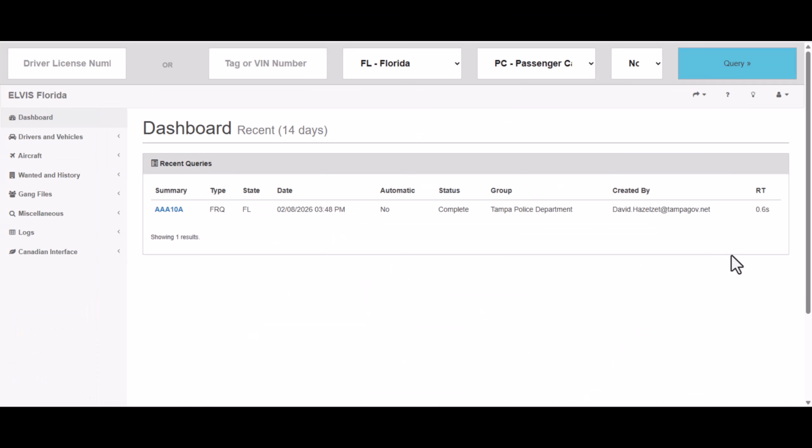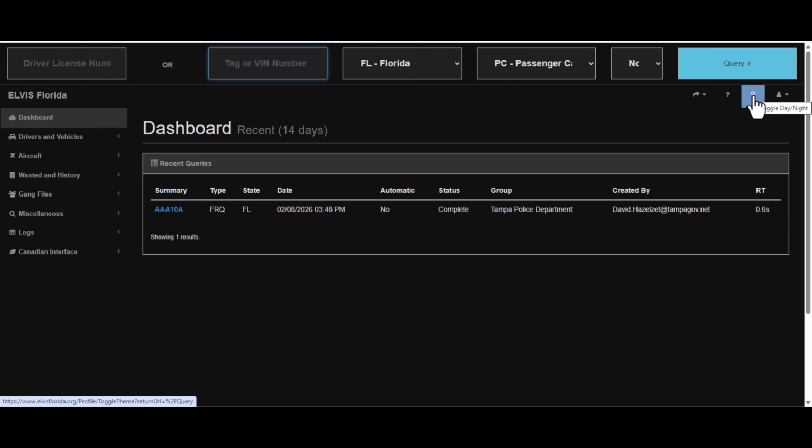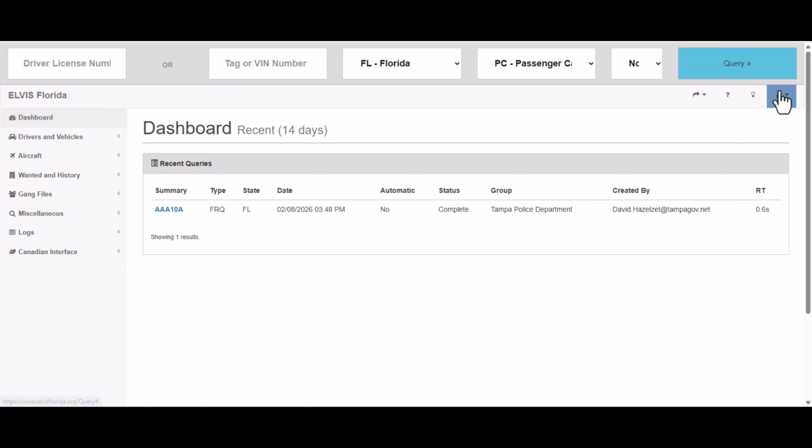In the top right corner of the screen below the query button, you will see a light bulb icon. Clicking this icon will toggle the screen from day to night mode. To log off ELVIS, click on the profile icon button located below the query button and choose to log out all devices or this device.